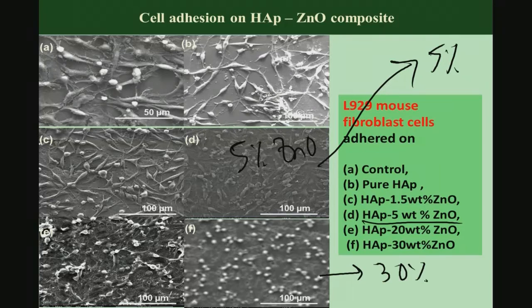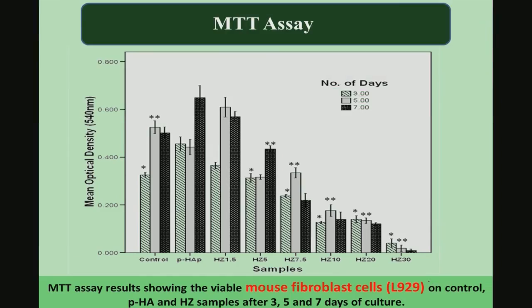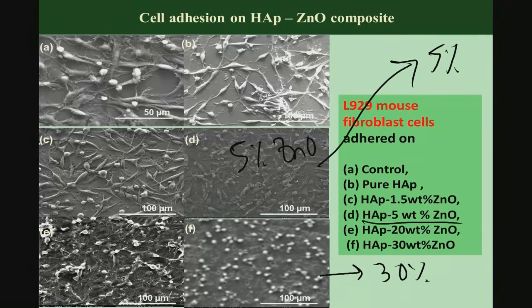Now, one has to quantify all these viability things using the MTT assay, which I will show you later, but before that I will also discuss how these L929 mouse fibroblast cells adhere and proliferate to some extent on lower zinc oxide content materials, that is 1.5 and 5%.